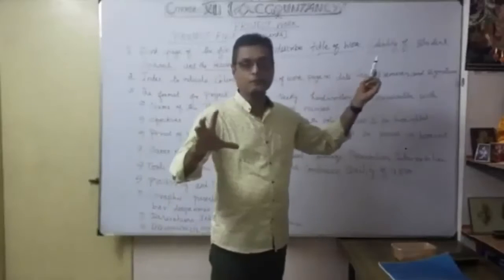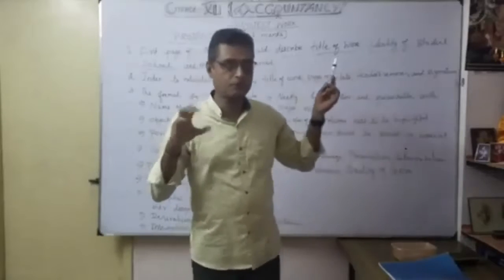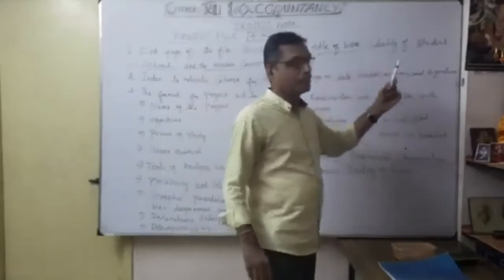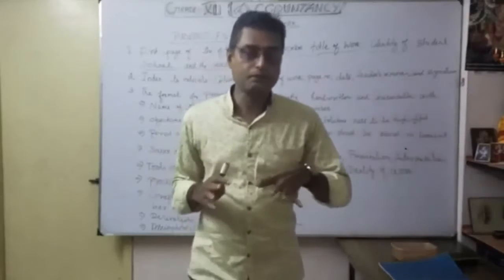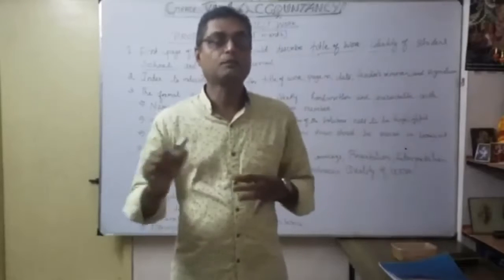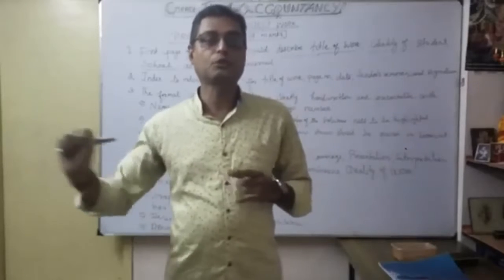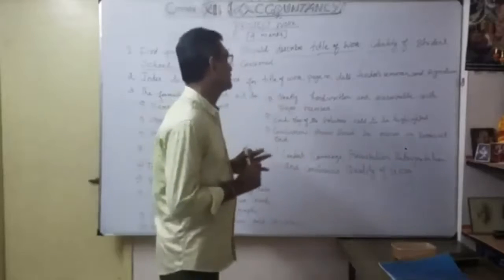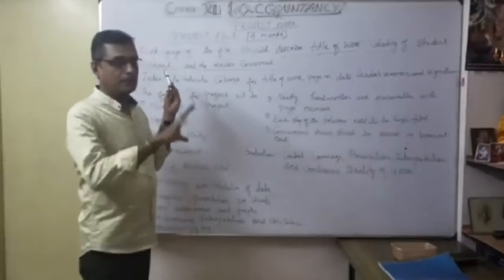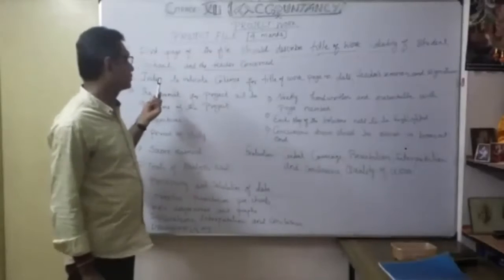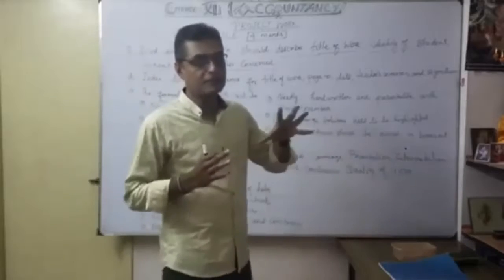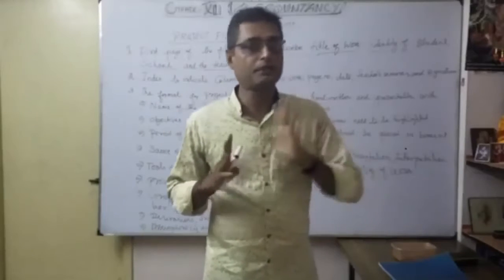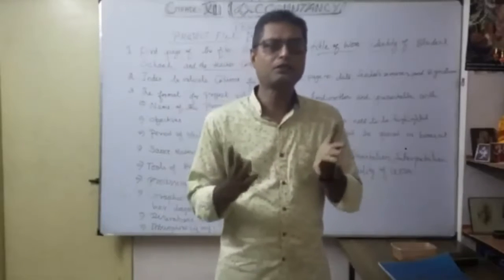So that's the information for the first page. What is your title of work? What project, the name of the project you have chosen. Thereafter, identity of student, your respective name. That's your acknowledgement: I am so and so, student of such and such school. Then the covering page: the school name, the emblem of the school, and the teacher's consent. As you know very well, usually as a project, this is the first page.